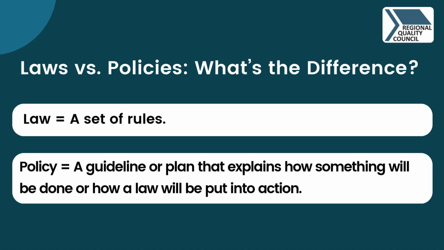Laws and policies shape how systems work. Laws are rules made by elected leaders. Policies are plans or guidelines that explain how something will be done or how a law will be put into action in everyday life. An easy way to think about it is that laws tell us what must happen and policies explain how we make it happen.